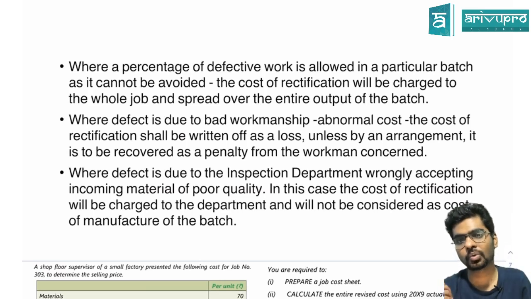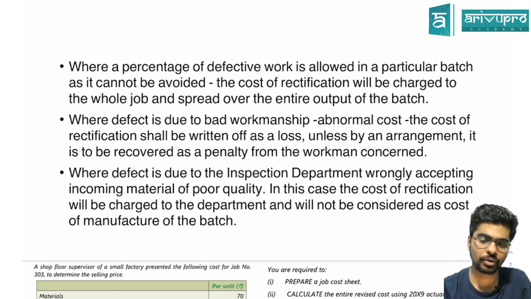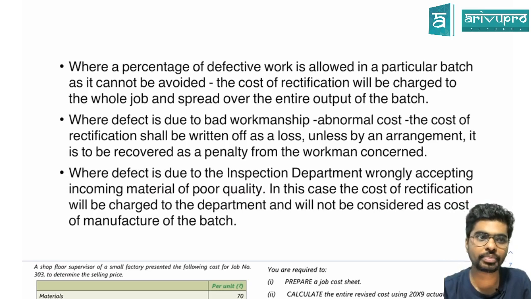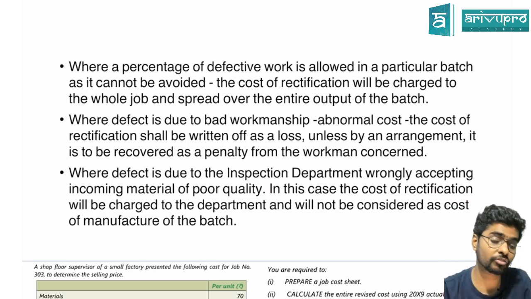Whose fault was it that he did not cut properly? The tailor's, right? Now the company can either write it off as a loss, or if they have made a provision, let's say I am telling Suresh, boss, if you cut the length a little longer, then I am going to deduct it from your salary.